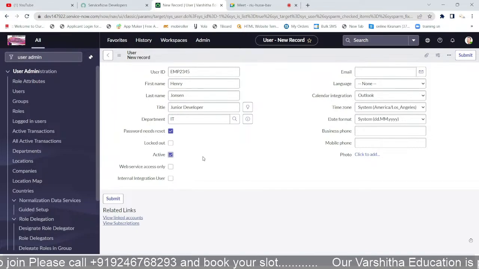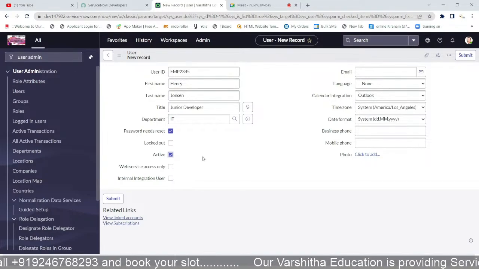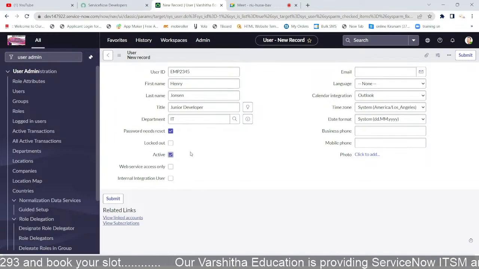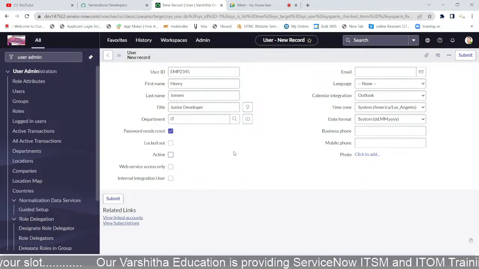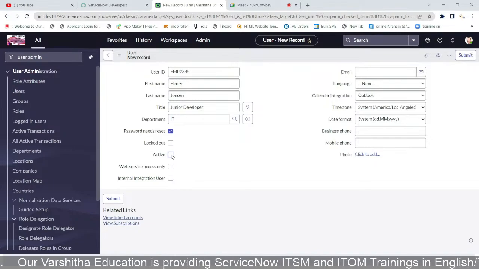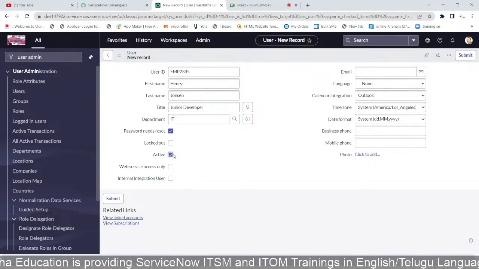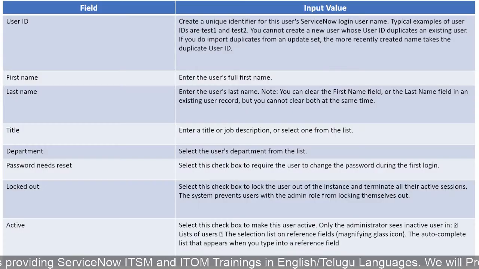So when he left the organization, automatically what will happen is that all of that user's credentials are ready to be blocked. Whenever you click on it, he is an inactive person, so no actions are performed in this particular area. That is the reason. Now every form or every table has the same situation, like Active.